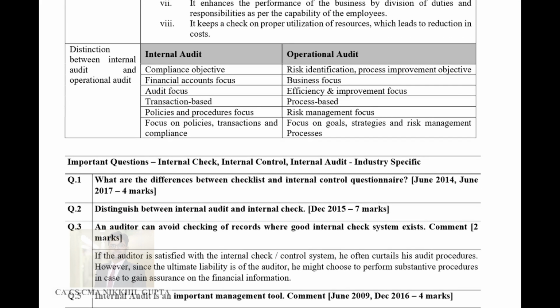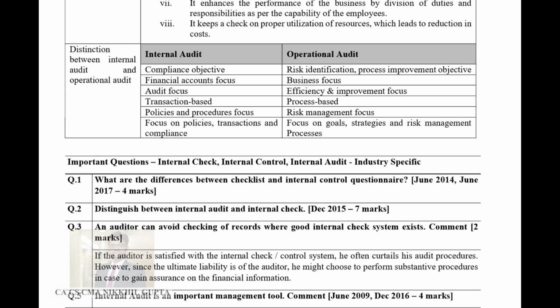Now we come on to the last aspect of this topic, which is the difference between internal audit and operational audit. So both these words, internal audit and operational audit, are leading to only the same thing, which is to ensure that operations of an organization are done well. The ultimate objective is to ensure that legal formalities are being fulfilled properly, and that financial statements are being reported in a transparent manner, in a crystal clear manner.